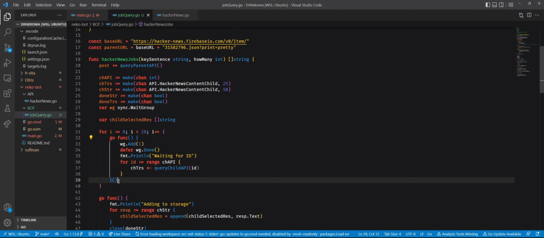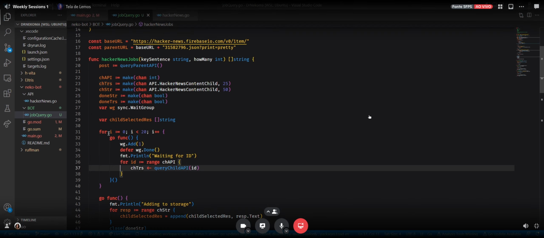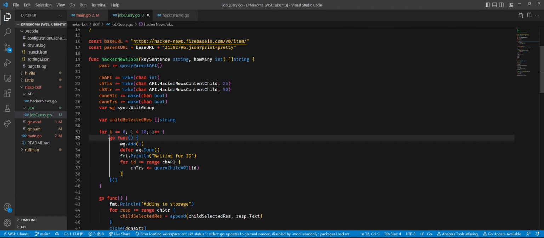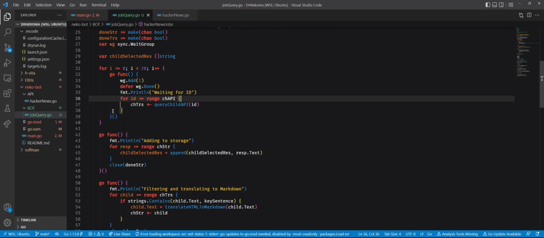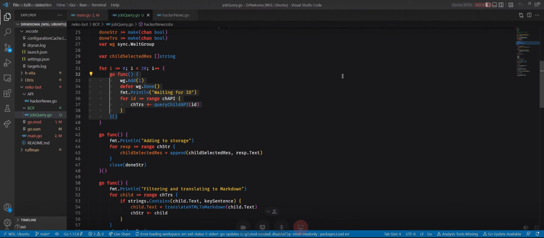So you need to think like the main thread starts here and does all of this stuff by itself. Then when it reaches this, it creates 20 virtual threads, and these threads work by themselves. The main thread continues going while these other 20 are doing their things.